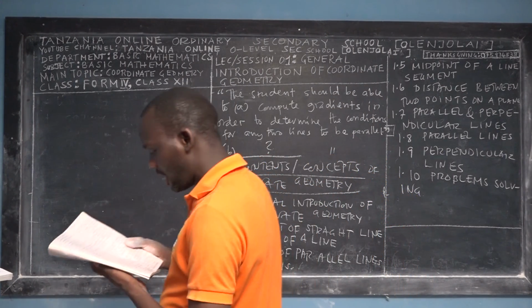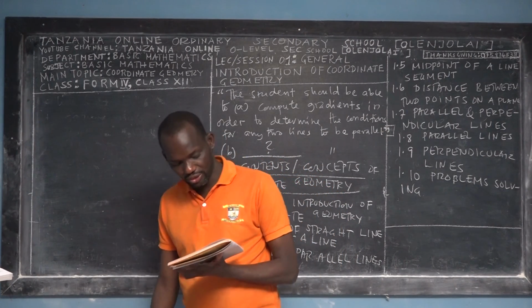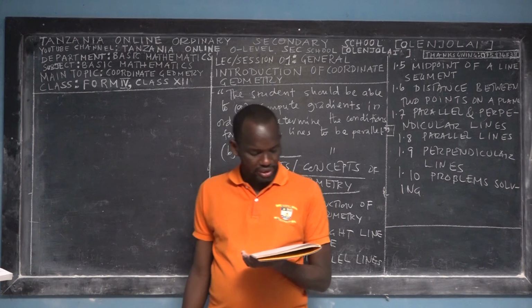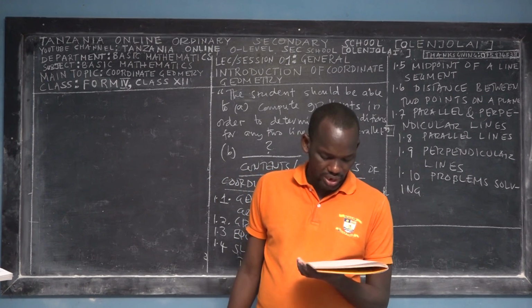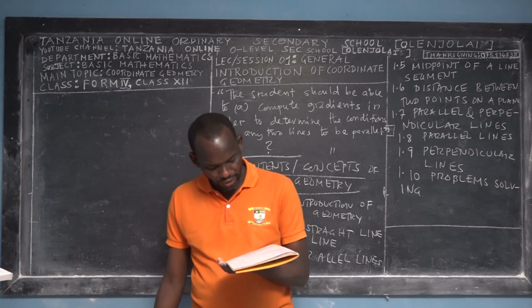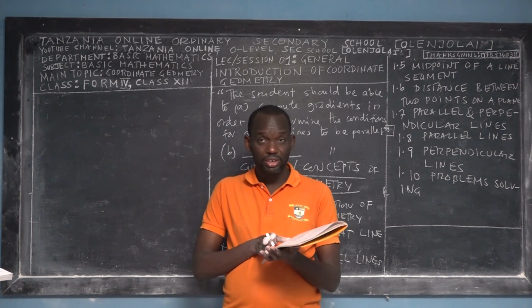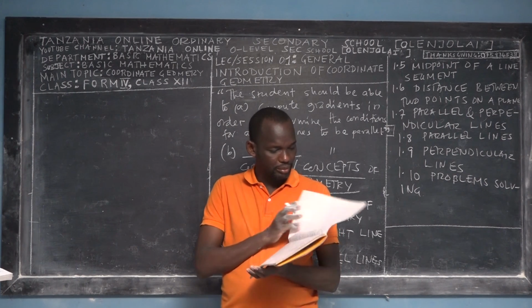So I'd like to read the objectives for studying coordinate geometry, or what the applications of coordinate geometry are. Why do we have to study coordinate geometry? The following are some of the applications of coordinate geometry in real life. Should I mention them? Yes, okay.